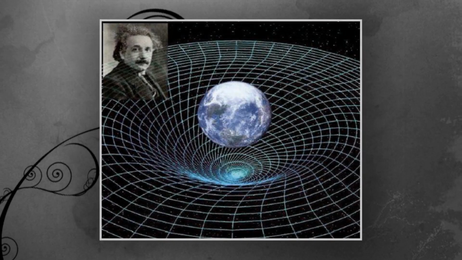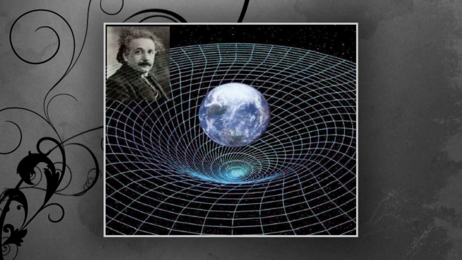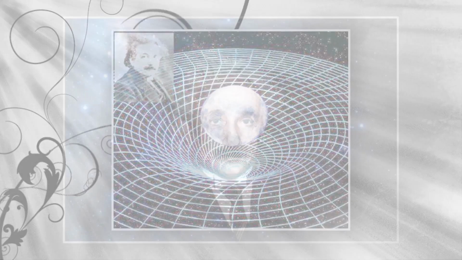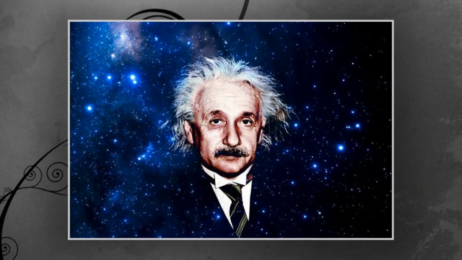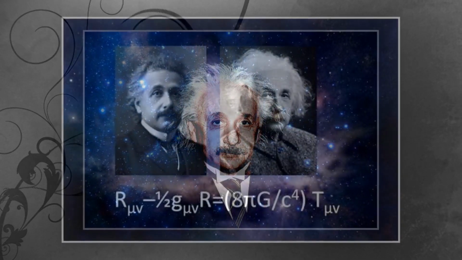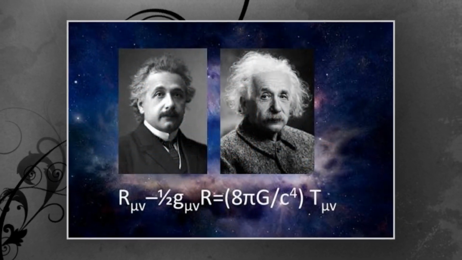The first paper earned him his doctorate, and the concepts presented in the next 4 papers helped change our understanding of the universe. The topics were Brownian movement, or the zigzag motion of microscopic particles in suspension. Einstein's findings helped to prove the existence of atoms and molecules.